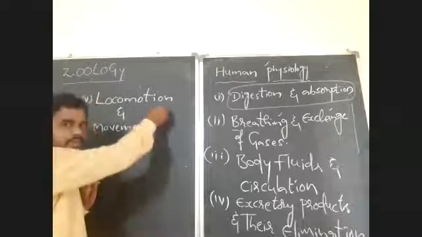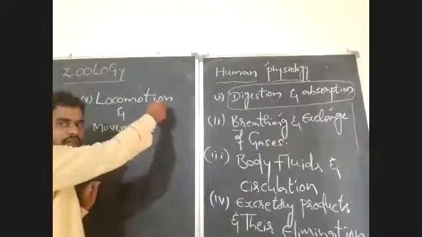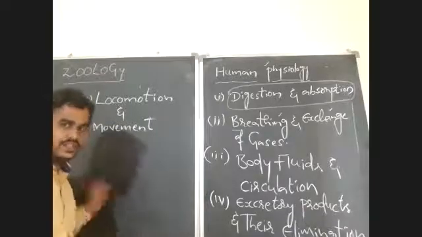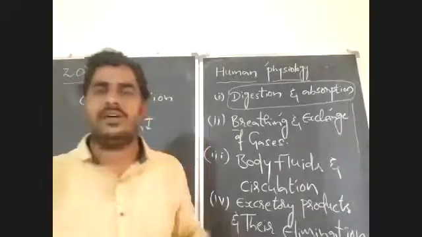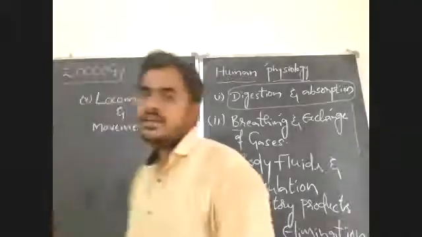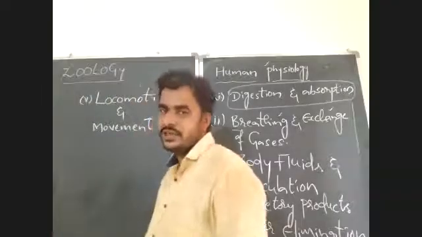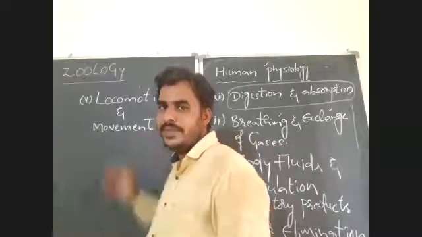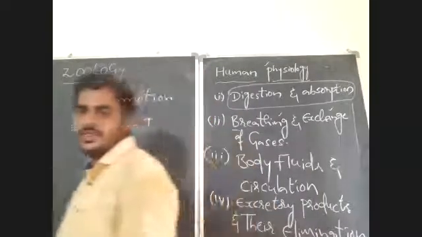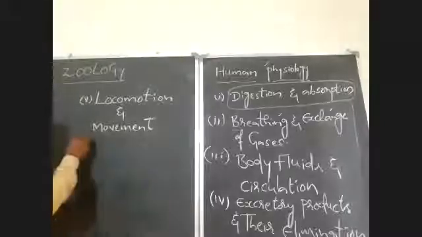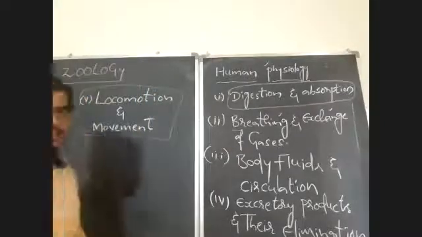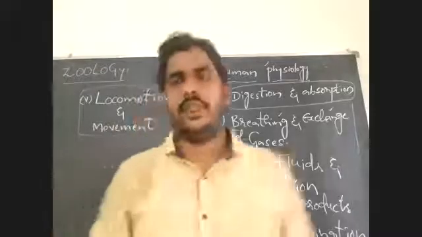Here, the structure and function of skeletal muscles will be discussed. Along with that, the 206 bones present in our body together form the skeletal system, and it also possesses various types of joints. That we will discuss in this chapter. Okay, but in the process of reducing the syllabus, this chapter also you are not going to learn.